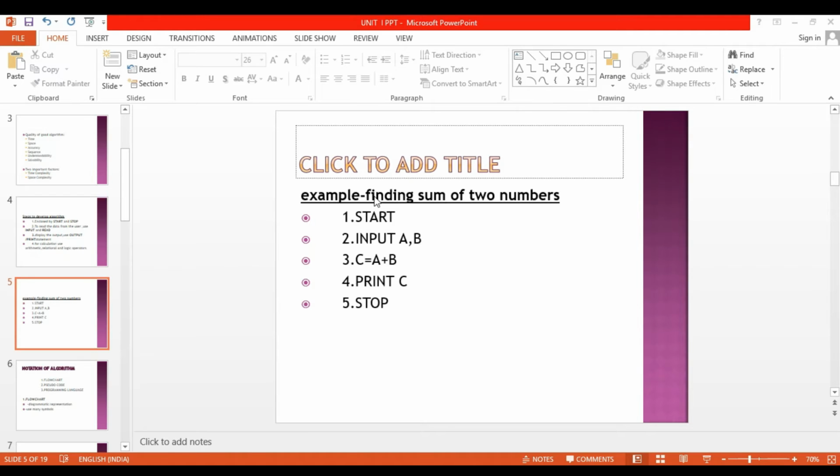After that we stop the algorithm. Okay, this is the example for finding the sum of two numbers.